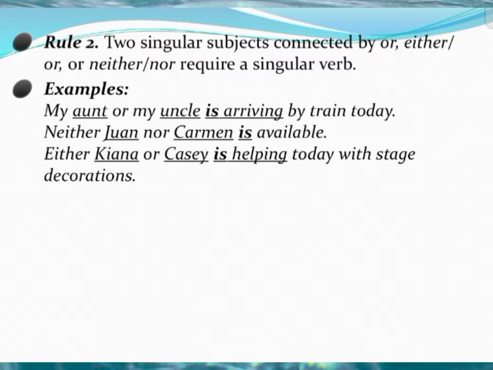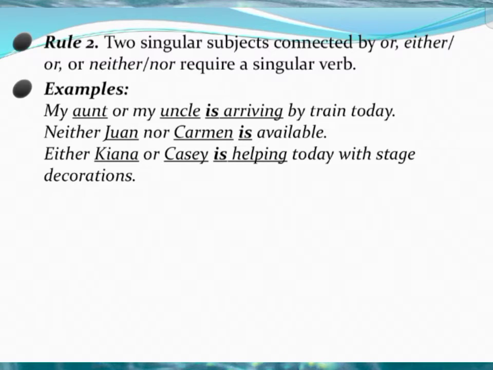The last one: either Kiana or Casey is helping today. Also these two subjects, Kiana and Casey, are divided by either or. So it takes a singular subject, and also it takes a singular verb. So this is rule number 2.